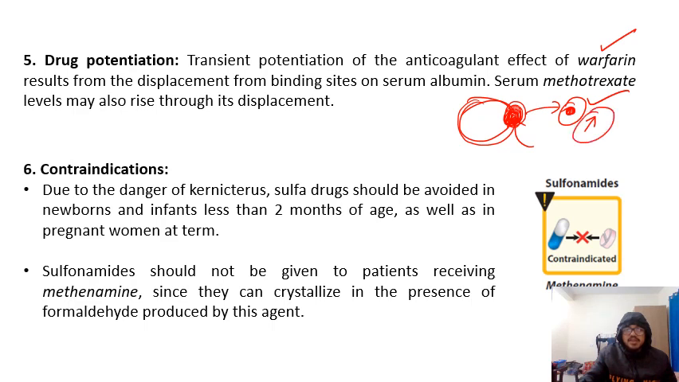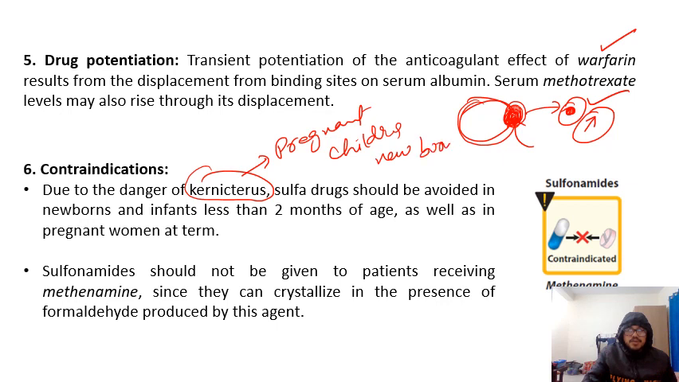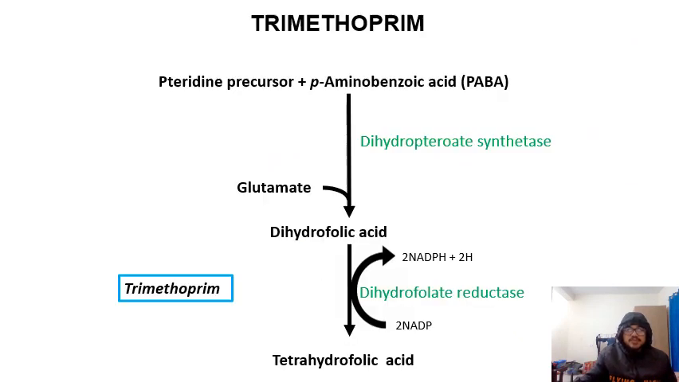So this displaced warfarin will be there in the blood, so automatically the serum level of warfarin and methotrexate will increase. Now contraindication: I have already told you it will cause kernicterus, so it should not be given in pregnant ladies, children, and newborns. Next, sulfonamides should not be given in kidney failure patients, because they will form crystals.